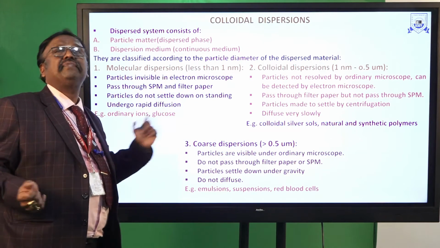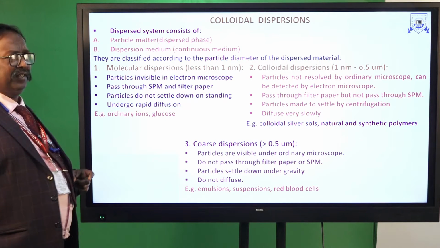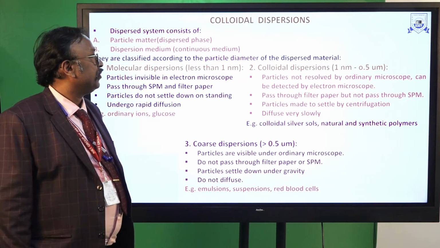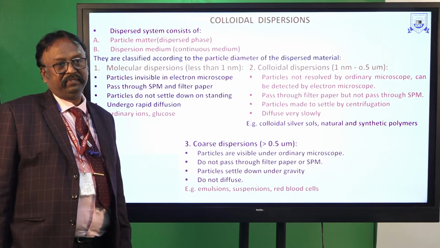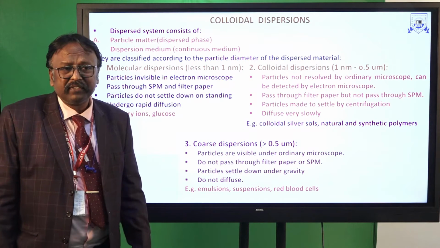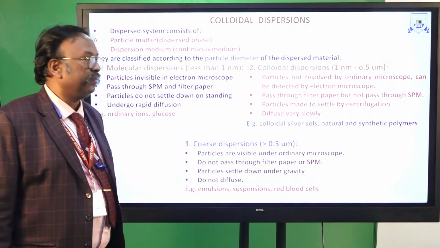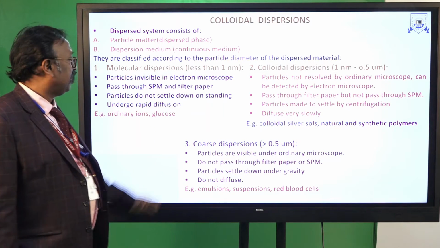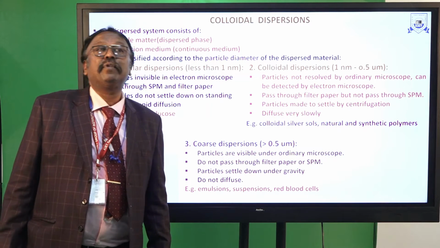This is the first classification, depending upon particle diameter: number one, molecular dispersion, colloidal dispersion, and coarse dispersion. Molecular dispersion is less than 1 nanometer. Colloidal dispersion is 1 nanometer to 0.5 micrometer. The third one, coarse dispersion, is greater than 0.5 micrometer.